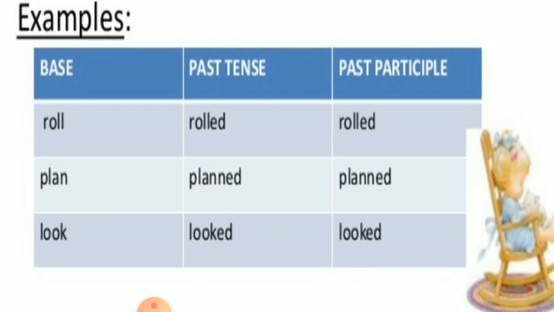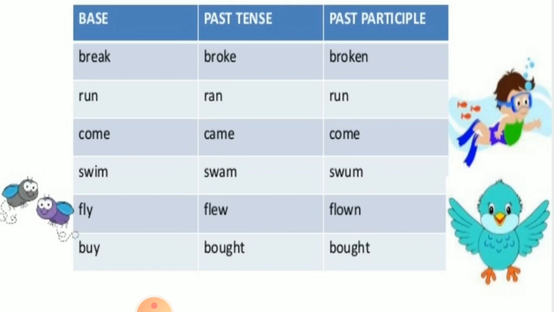Roll, rolled, rolled. Plan, planned, planned. Look, looked, looked. Break, broke, broken. Run, ran, run. Come, came, come. Swim, swam, swam. Fly, flew, flown. Buy, bought, bought. And one more thing, children, you note it down, that whenever your subject is I and we, that time most probably we are using shall, and in other subjects most probably we are using will.